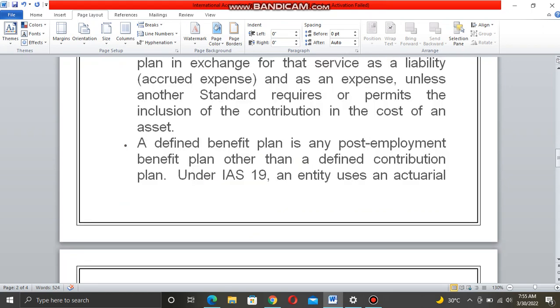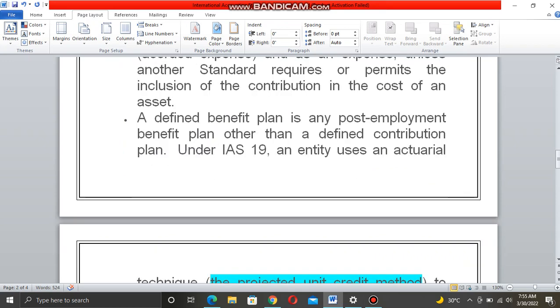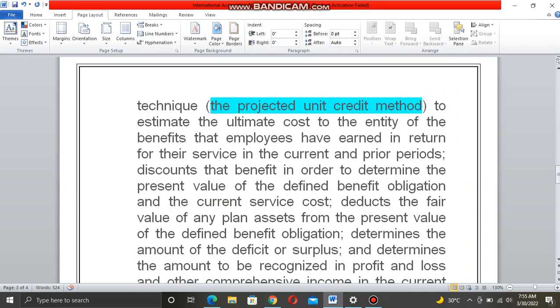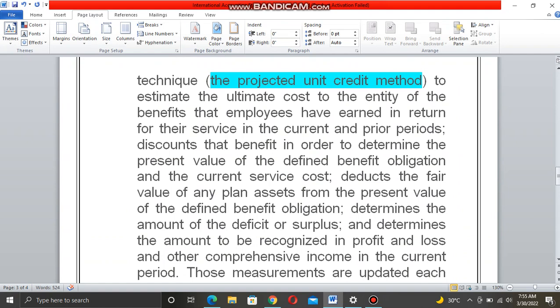A defined benefit plan is any post-employment benefit plan other than a defined contribution plan. Under IAS 19, an entity uses an actuarial technique, the projected unit credit method, to estimate the ultimate cost to the entity of the benefits that employees have earned in return for their services in the current and prior periods.